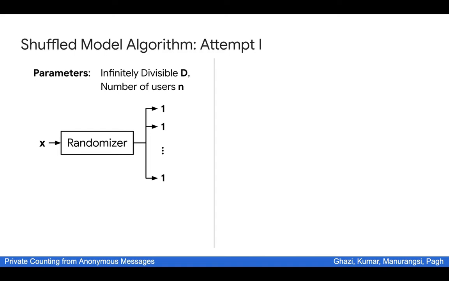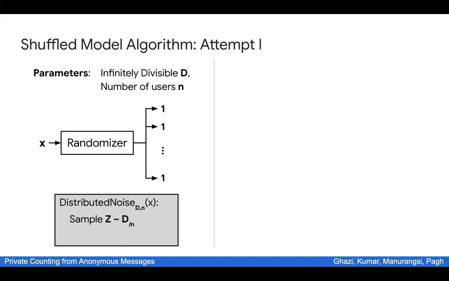But the number of messages sent will be a random variable, which is generated as follows. So first we sample a random variable C based on the distribution D divided by N. And then the number of messages that we send is C plus X.